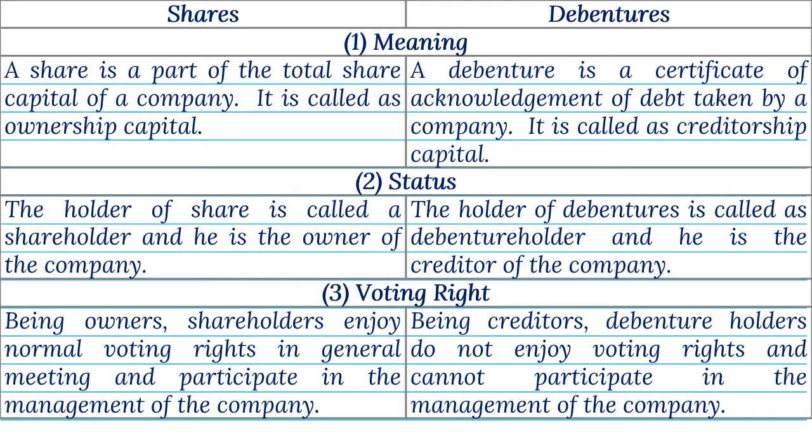2. Status. The holder of share is called a shareholder, and he is the owner of the company. The holder of debentures is called as debenture holder, and he is the creditor of the company. 3. Voting rights. Being owners, shareholders enjoy normal voting rights in general meeting and participate in the management of the company. Being creditors, debenture holders do not enjoy voting rights and cannot participate in the management of the company.